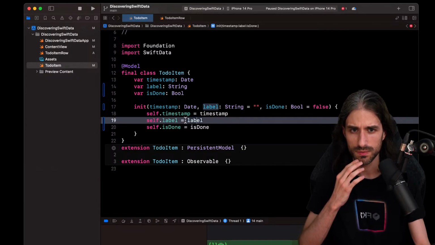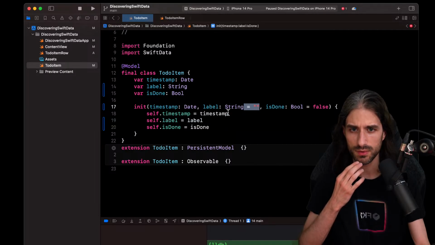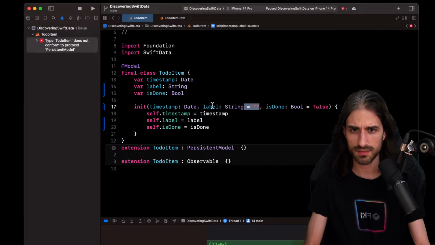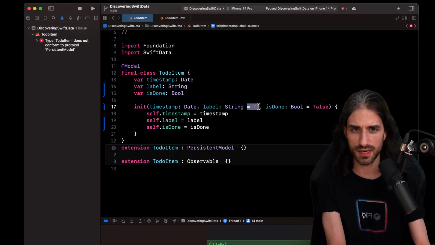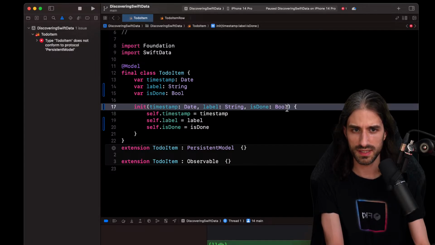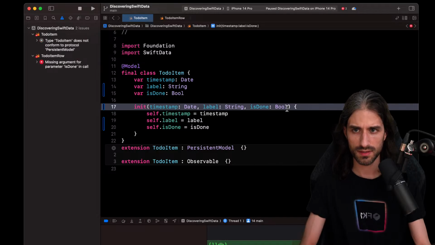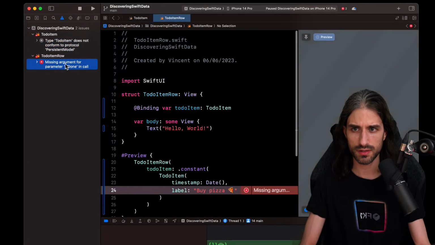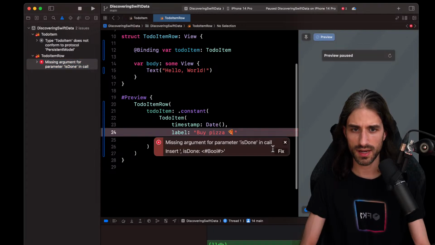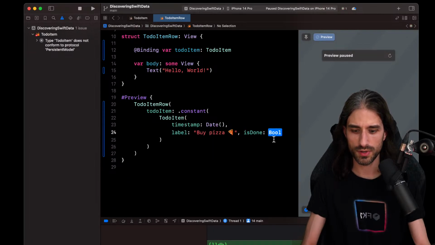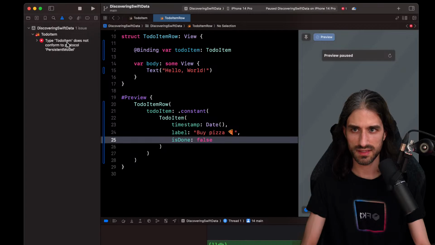So what could be the issue? Maybe it's because of the default values for the arguments here. I don't know. So if I try to build, I still get the error. All right. Let me try and get rid of these. Okay. So I still get build failed, but it seems like this error is gone. And instead, it's here where I need to provide the value for is done and set it to false. I still have build failed.